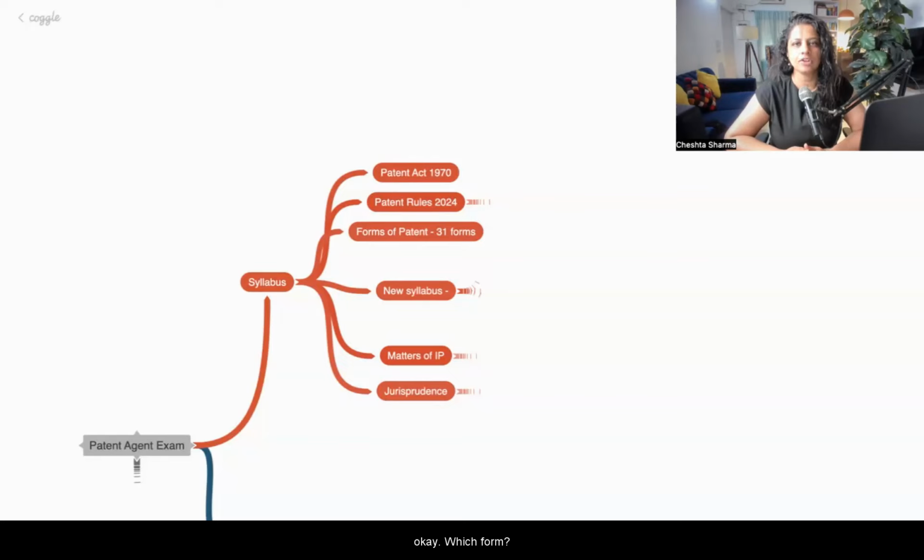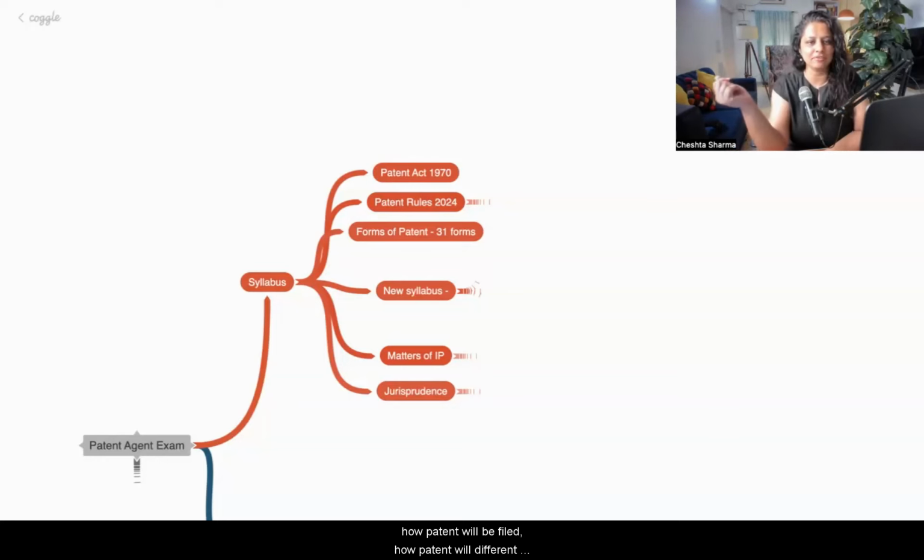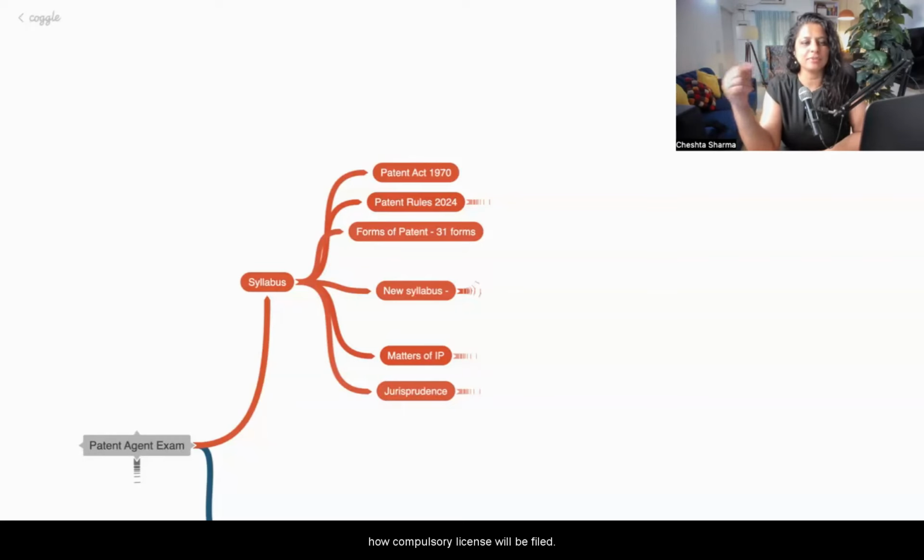All the 31 forms, because they define the entire prosecution: how a patent will be filed, how different things will happen, how opposition will be filed, how compulsory license will be filed. Depending on what we want to do, different types of forms are utilized at different stages. So a lot of focus in the upcoming classes is going to be on understanding the interpretation of different forms.